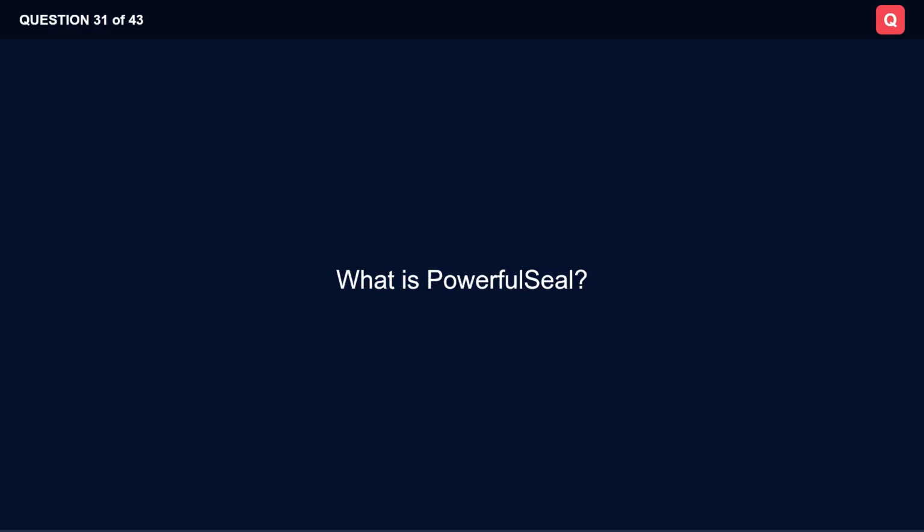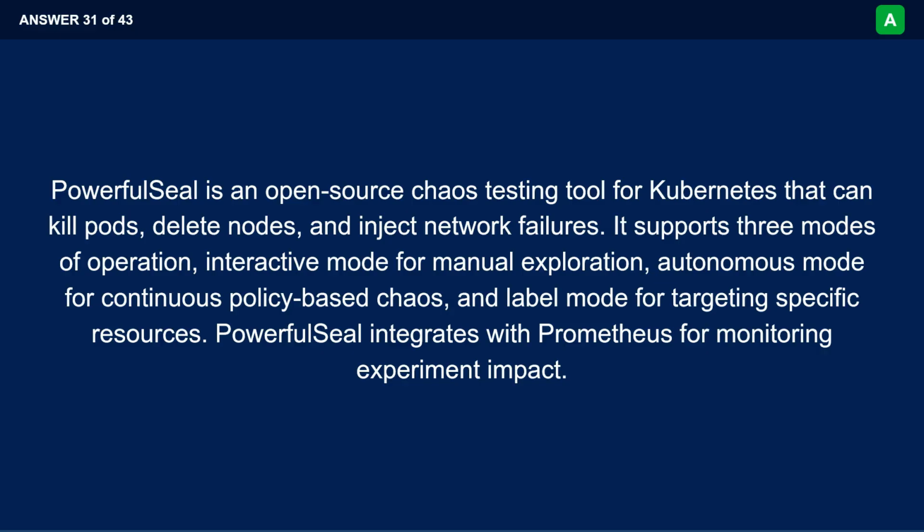What is PowerfulSeal? PowerfulSeal is an open-source chaos testing tool for Kubernetes that can kill pods, delete nodes, and inject network failures. It supports 3 modes of operation: interactive mode for manual exploration, autonomous mode for continuous policy-based chaos, and label mode for targeting specific resources. PowerfulSeal integrates with Prometheus for monitoring experiment impact.